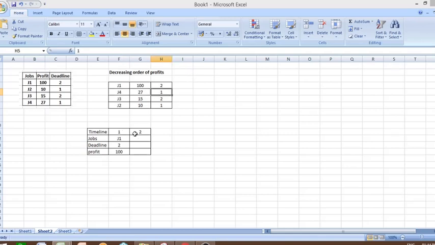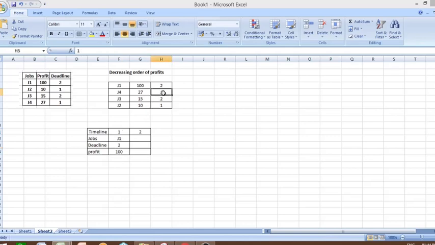Now compare the deadlines of incoming job and the already placed job. Can I execute the job 4 over here at second interval of time? No, because its deadline is 1. It has to be executed at this location. But at this location already I am saying I will execute job 1. So now we will check the deadline of incoming job and the already placed job.